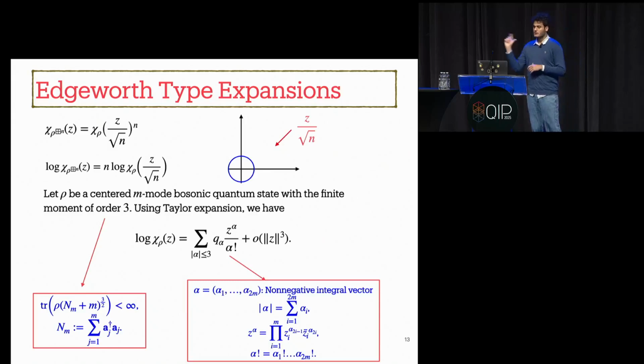So using that statement and the above intuition, let's write the Taylor expansion of the log of the characteristic function of rho near the origin up to order 3, which we can see in this expansion. Just a quick comment, these coefficients in the classical setting are called the cumulants. So here we can call them the quantum cumulants. Let's compute some of those coefficients.